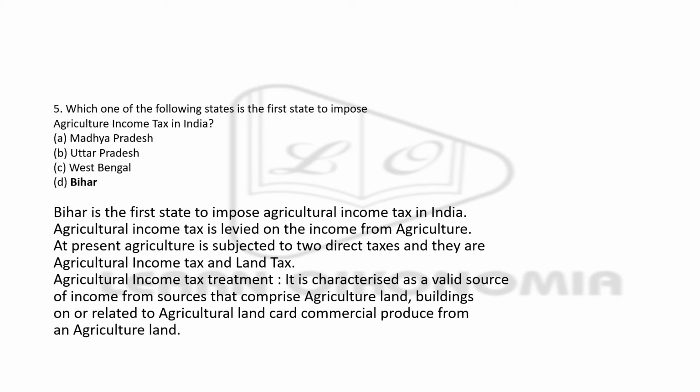At present, agriculture is subjected to two kinds of taxes, direct taxes, and they are agricultural income tax and land tax. Agricultural income tax treatment is characterized as a valid source of income from sources that comprise agricultural land, buildings, related agricultural land, commercial produce from agricultural land, etc.